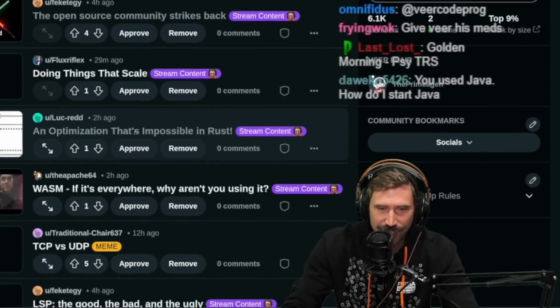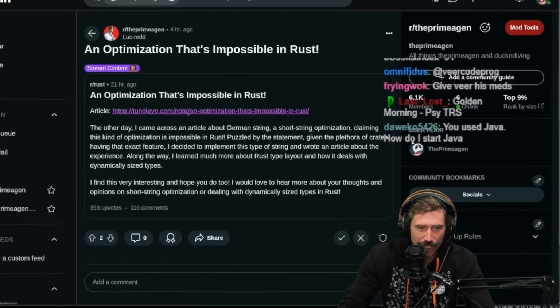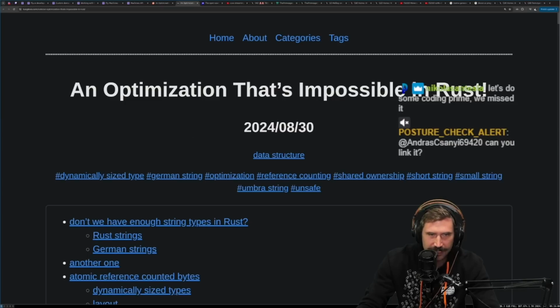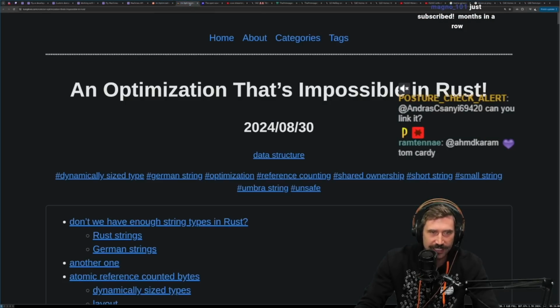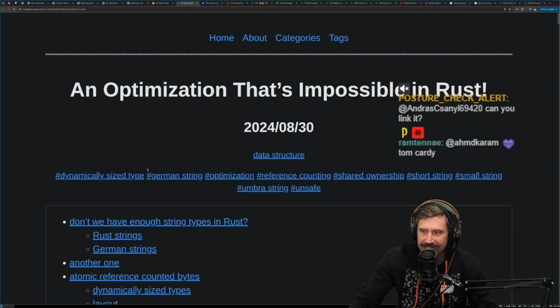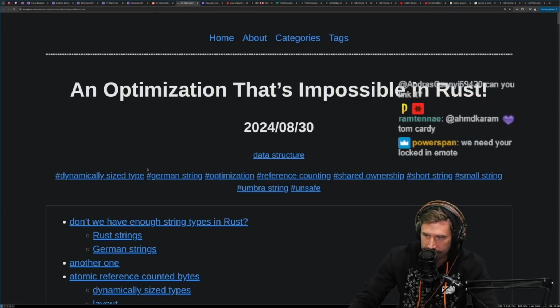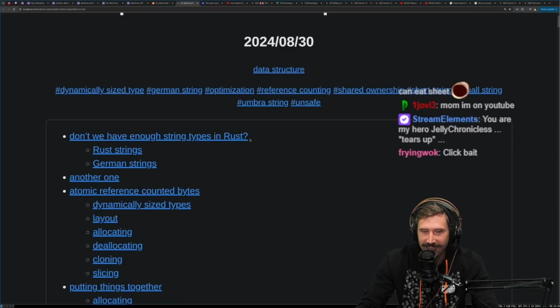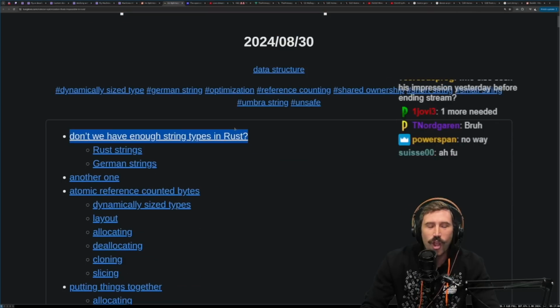All right, an optimization that is impossible in Rust. So we're going to read this, and then we'll go back and read this one because I'm actually curious about that. An optimization that's impossible in Rust. We don't have enough string types in Rust? Okay. Oh, don't we have enough?